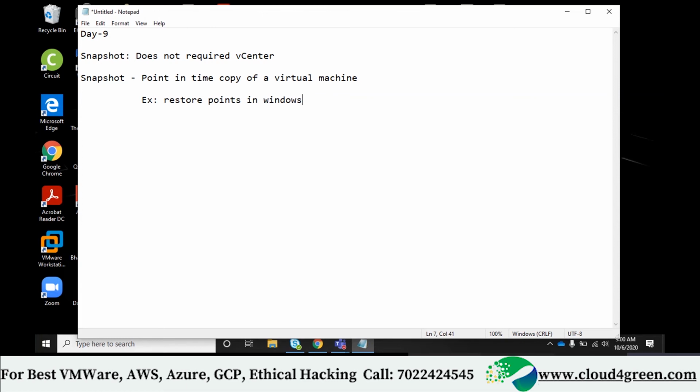What is volume shadow copy, VSS? What is a storage server? This you know already, but in backup there is one storage server.